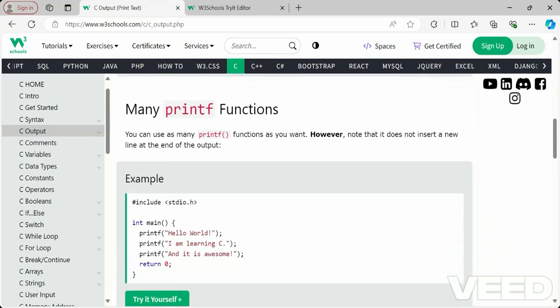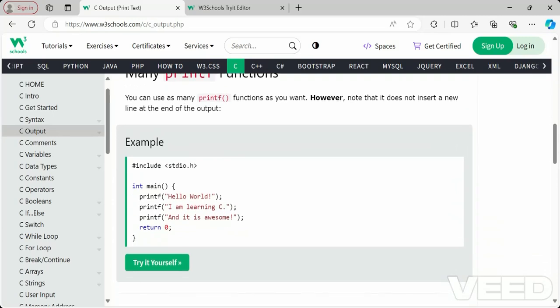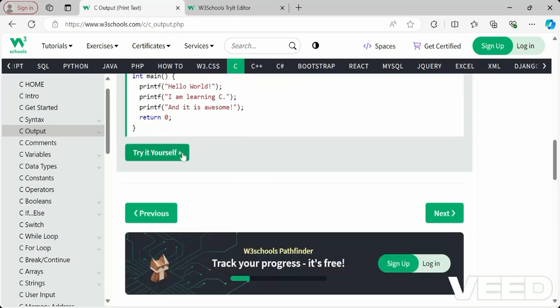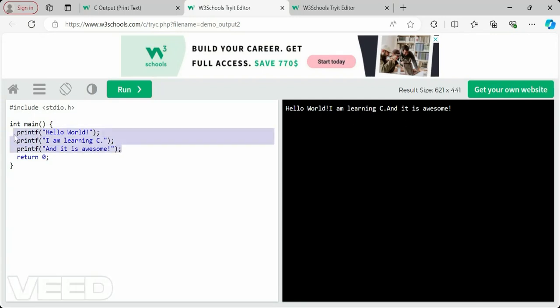And not only one printf function, you can insert as many printf statements as you want to print, and they will all be shown as output. See in the editor, hello world is there, and I am learning C and it's awesome. The same thing written in three lines of code gives the same output. It is not taking any gaps, so you can mention everything in a single line itself.